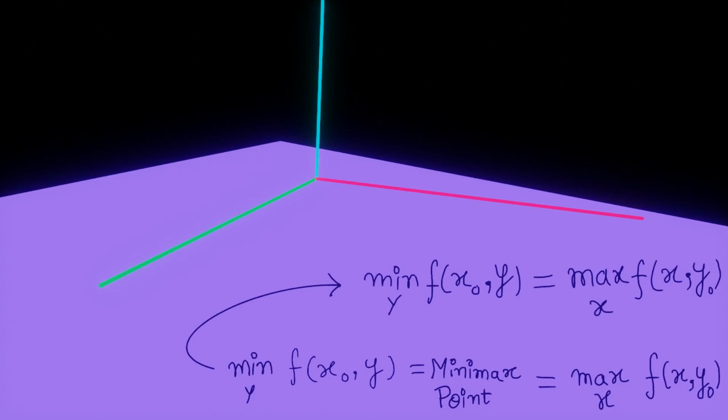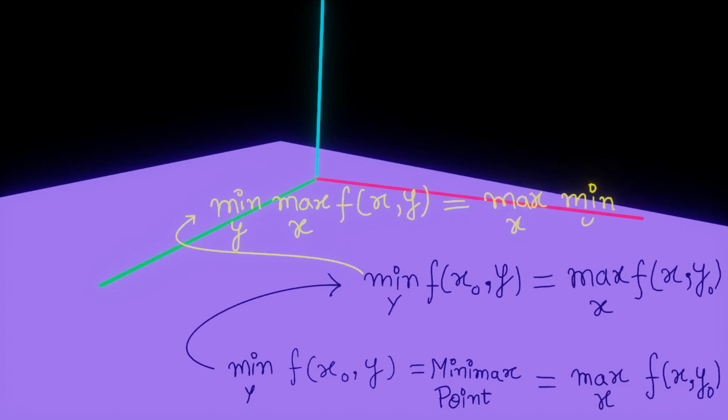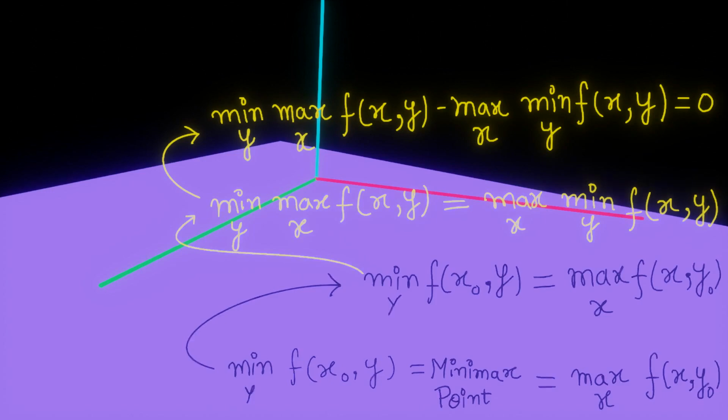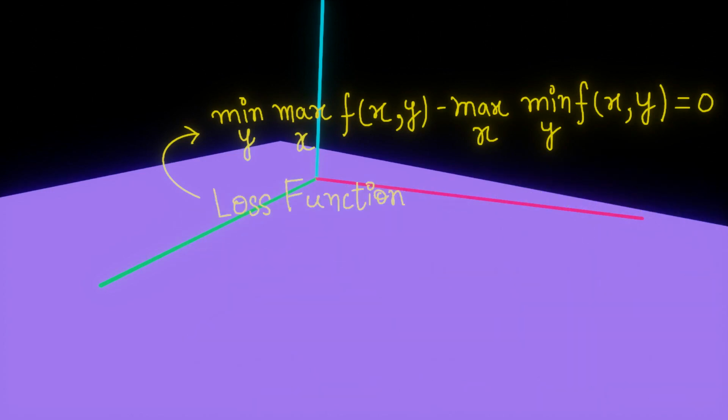I'm going to leave the explanation of this to you as we have already done these things in the first video. So this equality can be written as this, which itself can be written as this. And this equation can be used as a loss function to find the minimax point, meaning that we can train our network to minimize this loss function and find the weights x0 and y0, such that those x0 and y0 satisfy this expression or formula. And this is also exactly what we were looking for.